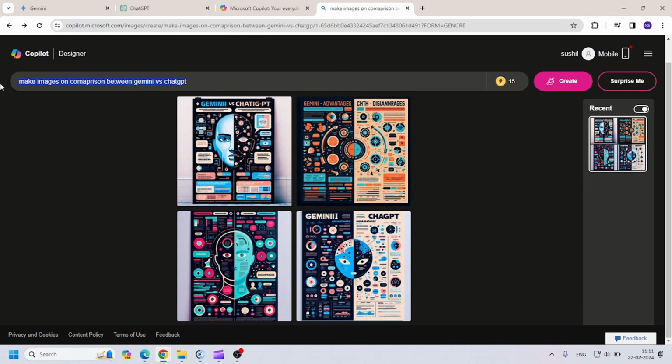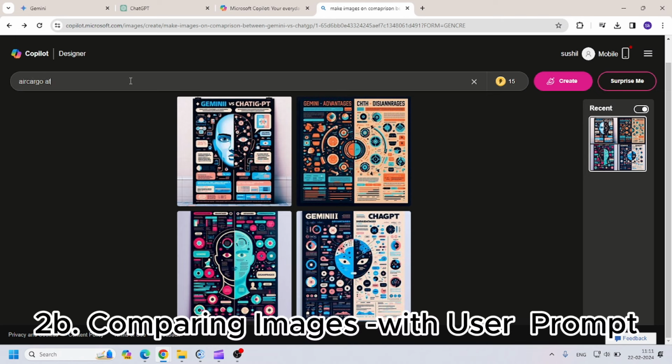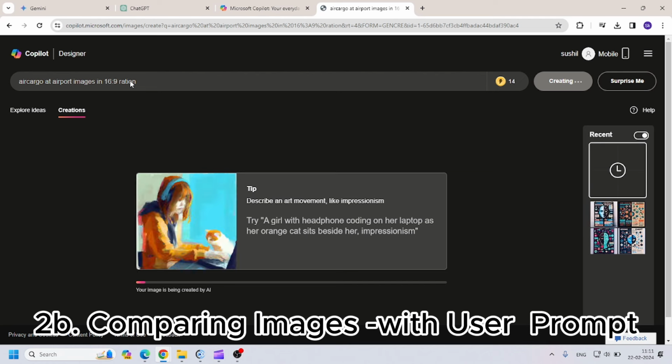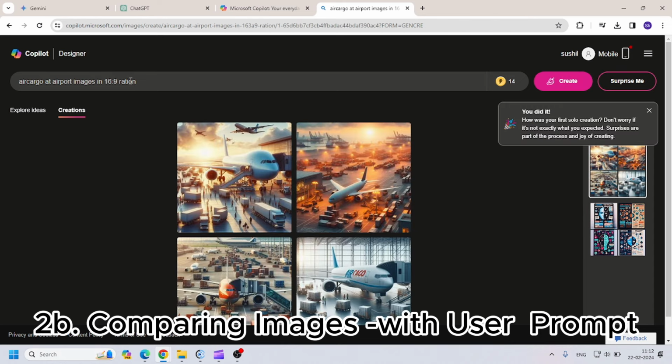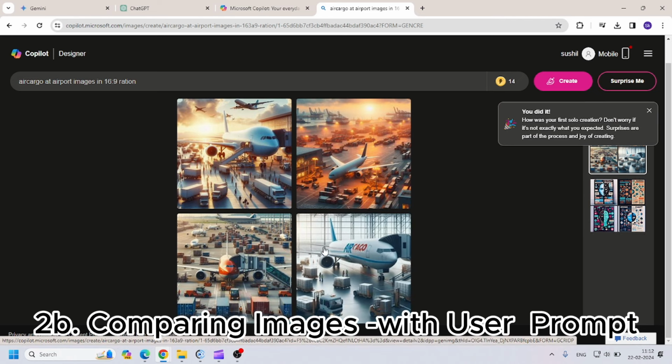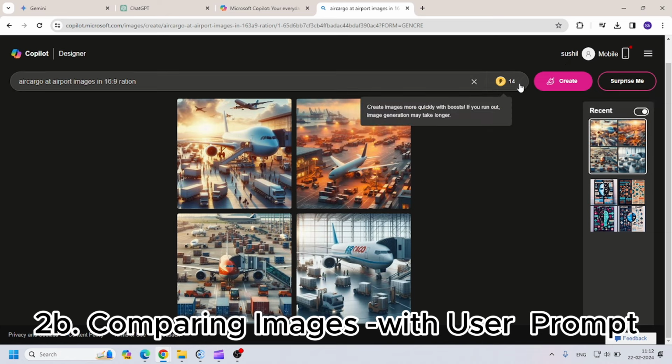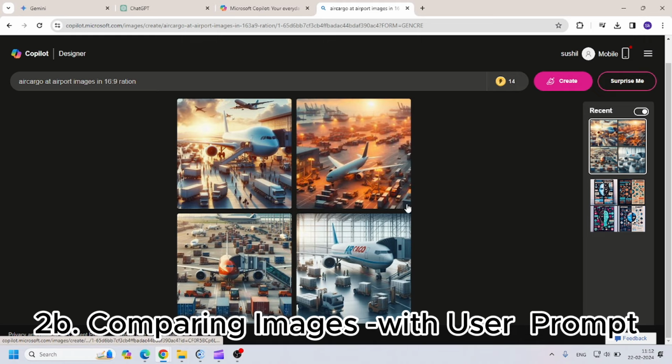We can make another image, let's say air cargo at airport images in 16:9 ratio. Because both are based on DALL-E 3, I think the results will be similar. So if you want to generate images regularly, then ChatGPT 4 is a good choice. But if you want to generate images occasionally, then I think Bing is good enough. It just asks for some credits, but every day you will get some credit. If you don't have high requirements, then Bing is a good choice.